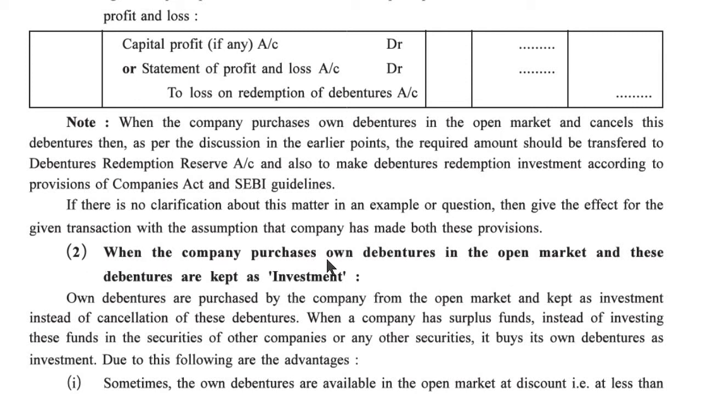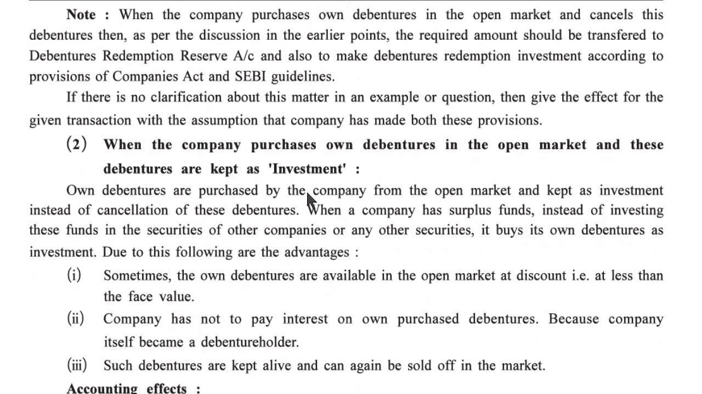Second, when the company purchases own debentures in the open market and these debentures are kept as investment. Own debentures are purchased by the company from the open market and kept as investment instead of cancellation of these debentures when the company has surplus funds. Instead of investing these funds in the securities of other companies or any other securities, it buys its own debentures as an investment. Due to this, the following are the advantages.